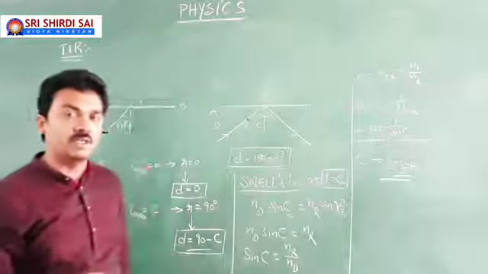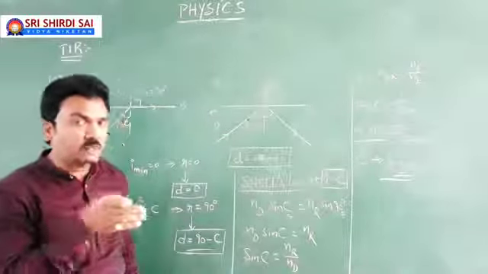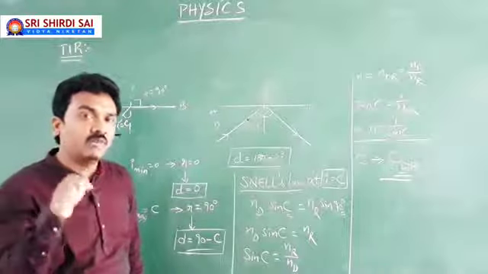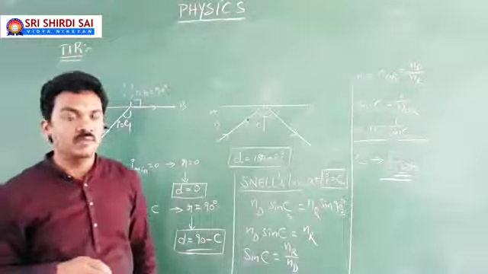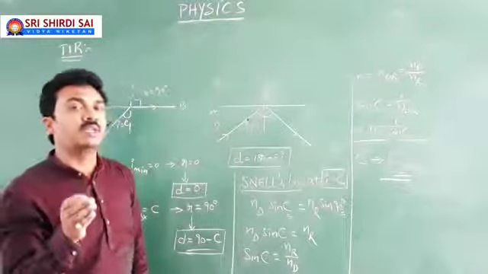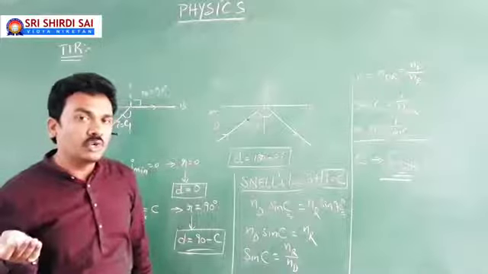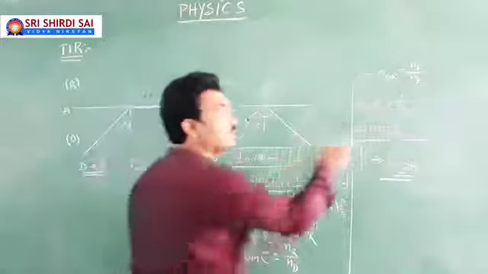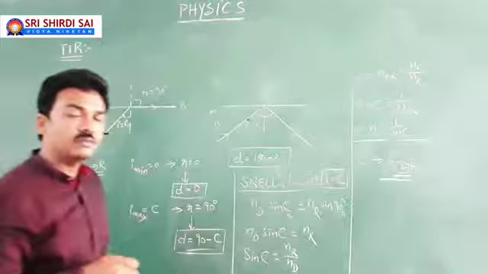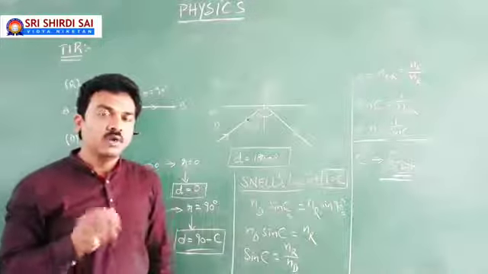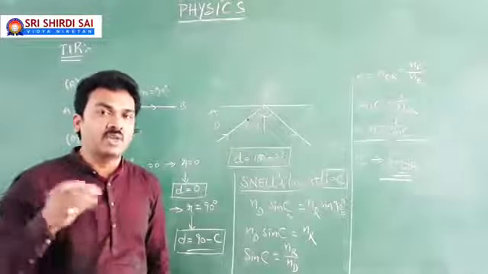Many people will not identify that. N is refractive index of a denser medium with respect to rarer medium. It is a relative refractive index. It is not absolute refractive index of denser medium. It is a relative refractive index of a denser medium with respect to rarer medium. So if the rarer medium changes, automatically this relative refractive index changes, and automatically critical angle of incidence changes. For example, you are dealing with TIR concept when light is traveling from glass to air.